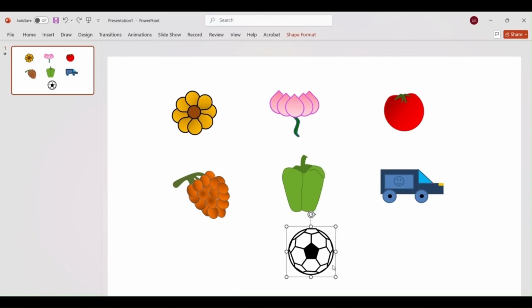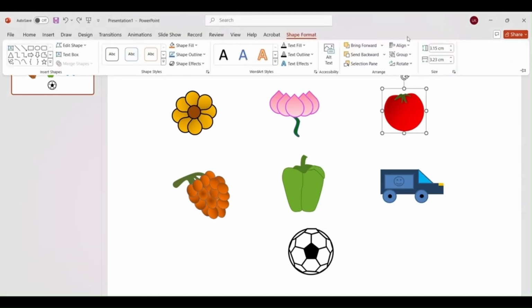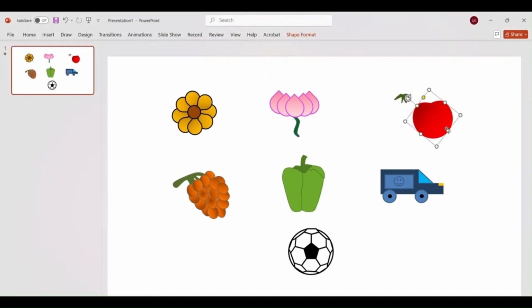And for the football, you use pentagon shapes to create the structure of a football. Arrange them closely together to form a spherical design. For tomato, use one teardrop shape, pull it slightly inside and then add a gradient red to make it pop. Finish it with a leafy part on the top to complete the look.